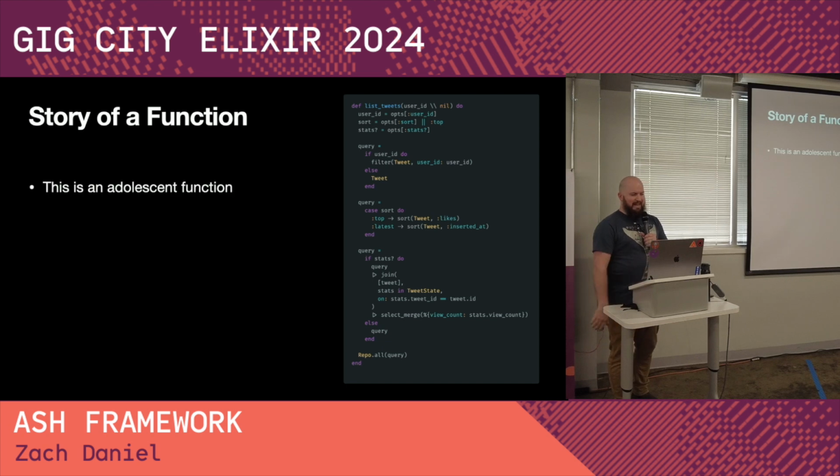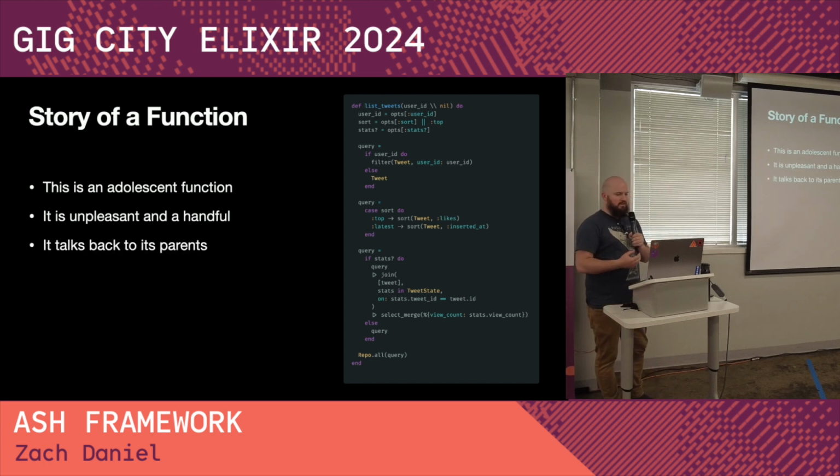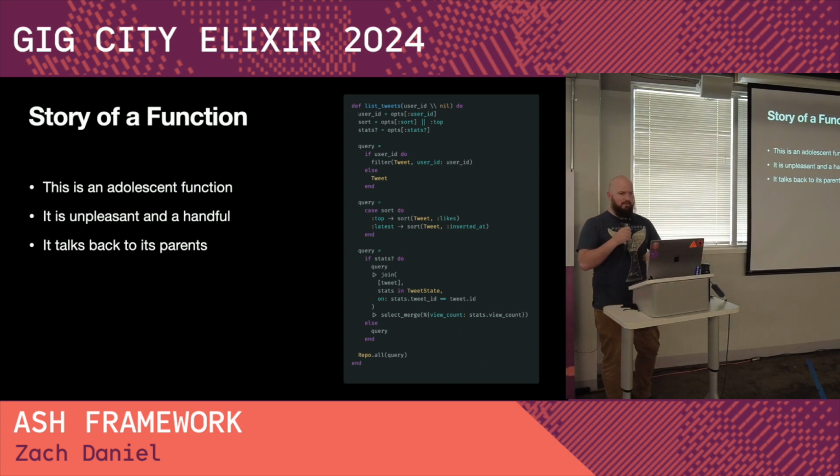All right, this is an adolescent function. It's unpleasant, it's a handful, and it talks back to its parents. What I mean by that is that this function knows a lot of things. This function has a lot of opinions about the way that you communicate with it. For instance, if you want stats, you have to say stats true. If you want to sort, you don't say sort true, you say sort top. You don't tell it how you want to sort, right? It's all of this little embedded knowledge peppered throughout this function.